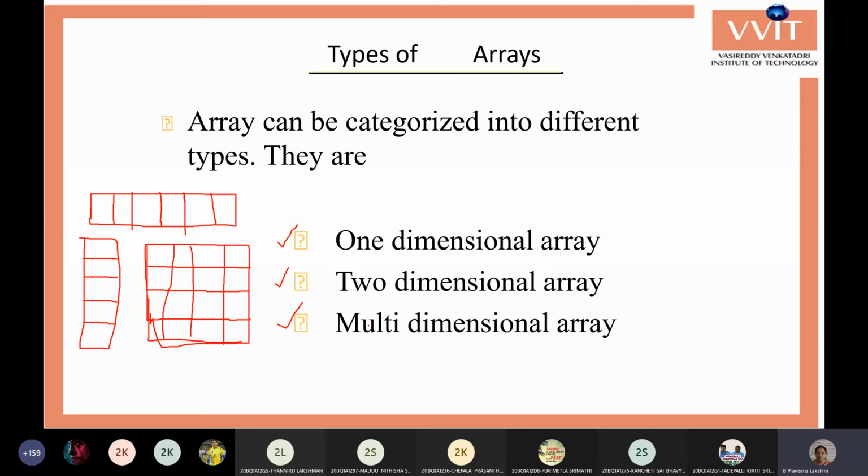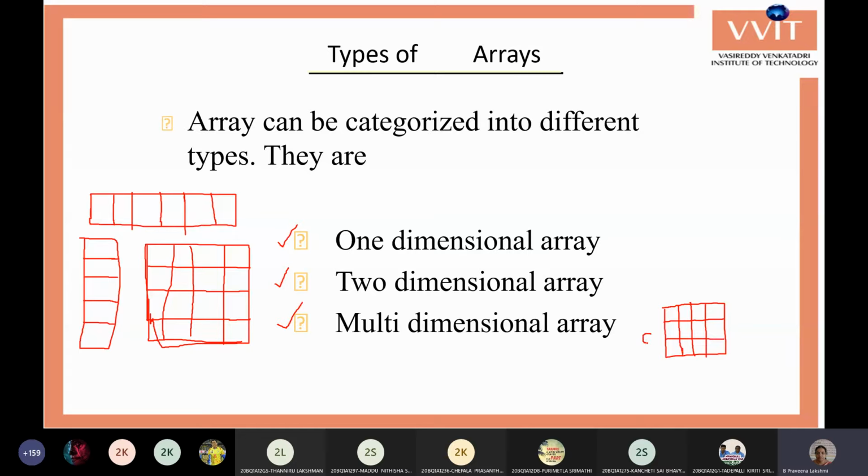Multi-dimensional arrays are generally used in advanced programming and advanced applications. There we will use multi-dimensional arrays. Multi-dimensional can be represented like this. Say this table of information is related to one section of students.